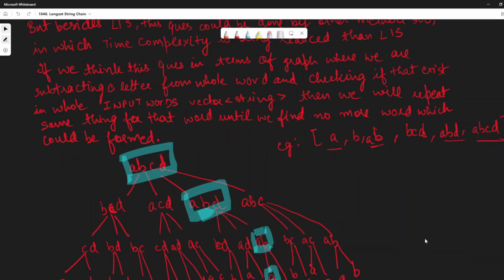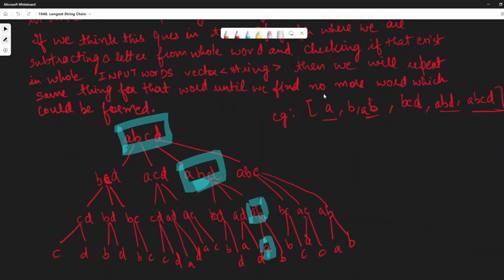Here we are given these words, right? We won't sort any of them. We'll just pick up from the start itself. In this particular solution, there would be application of DFS.